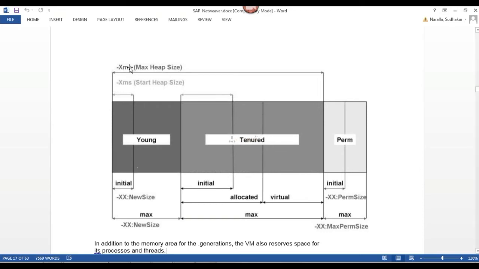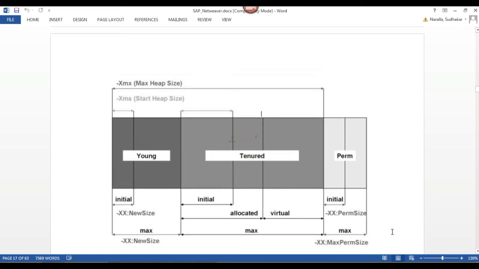So these are the memory parameters: XMX, XMS, XX new size, XX max new size, and XX permanent size, XX max permanent size. These are the different types of memory parameters of my Java stack. Whenever the Java stack is started, the JVM will automatically allocate these memory parameters.